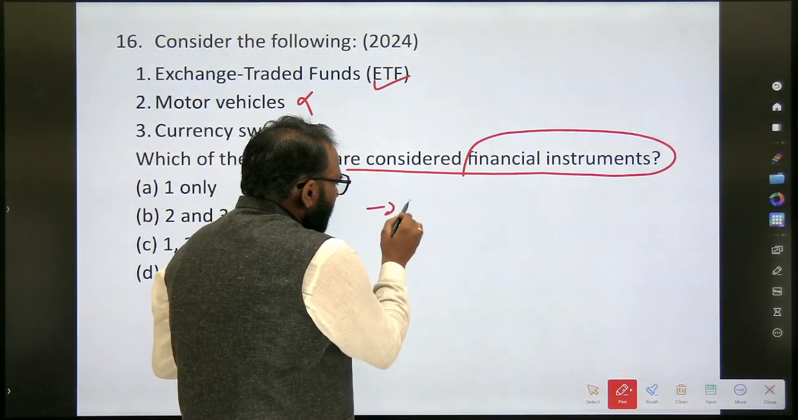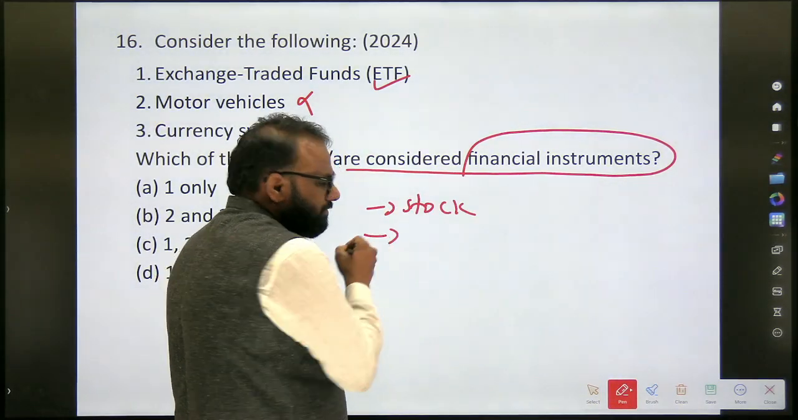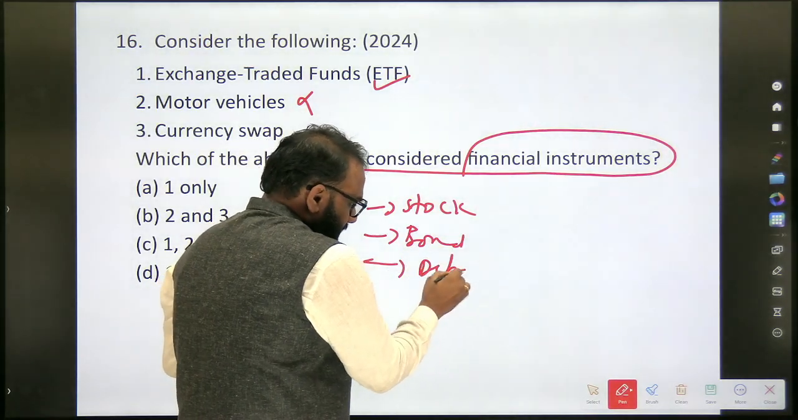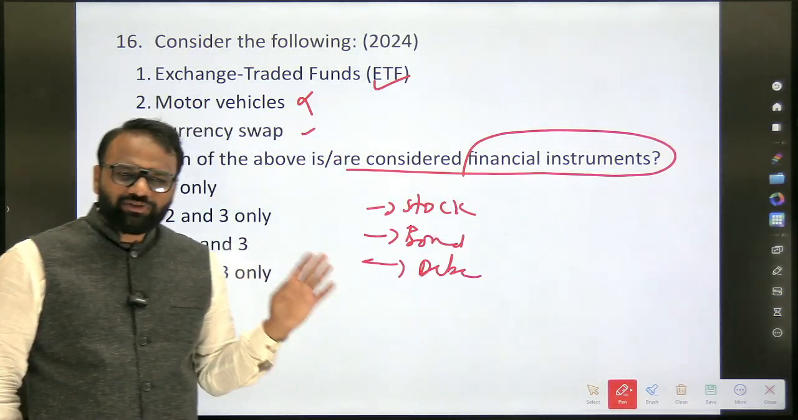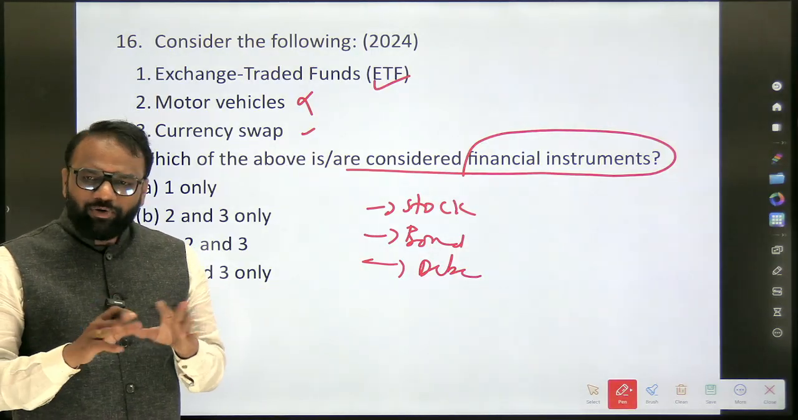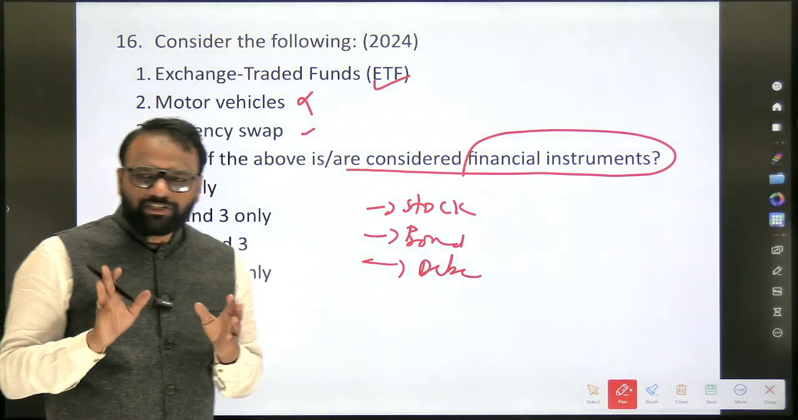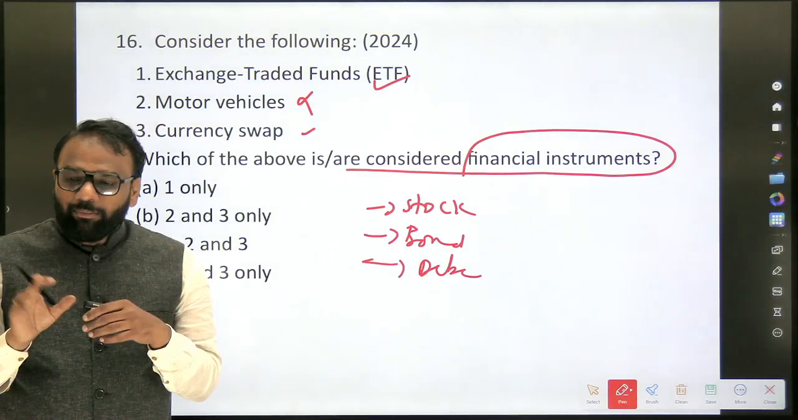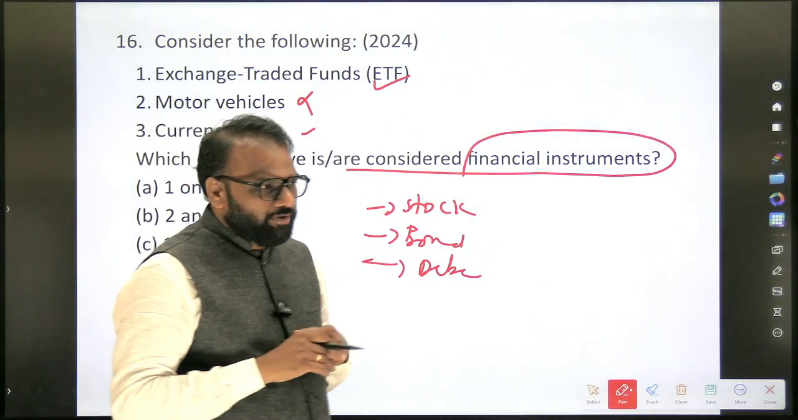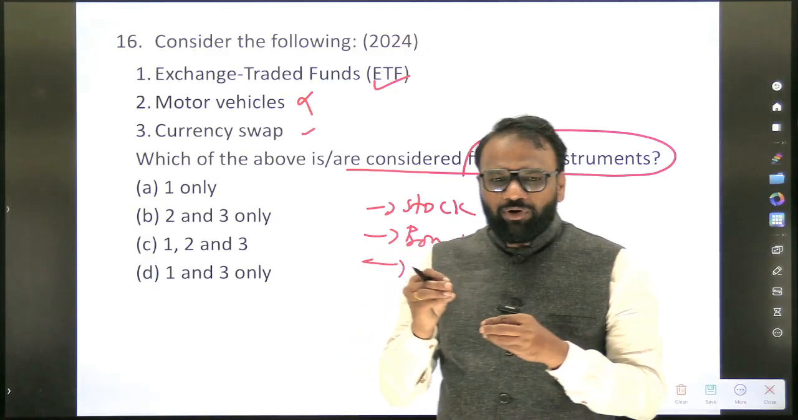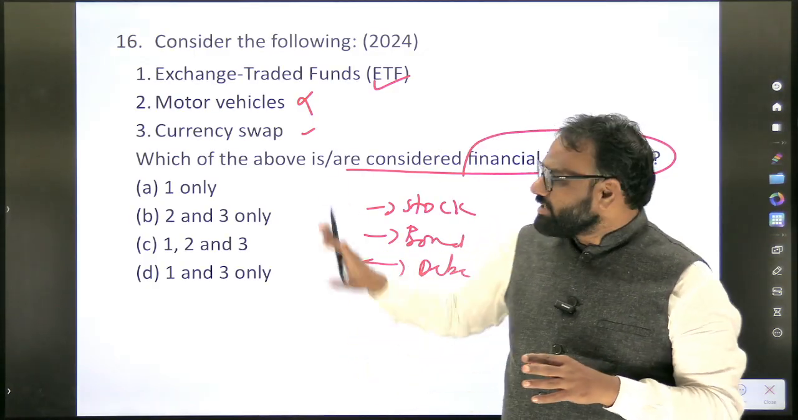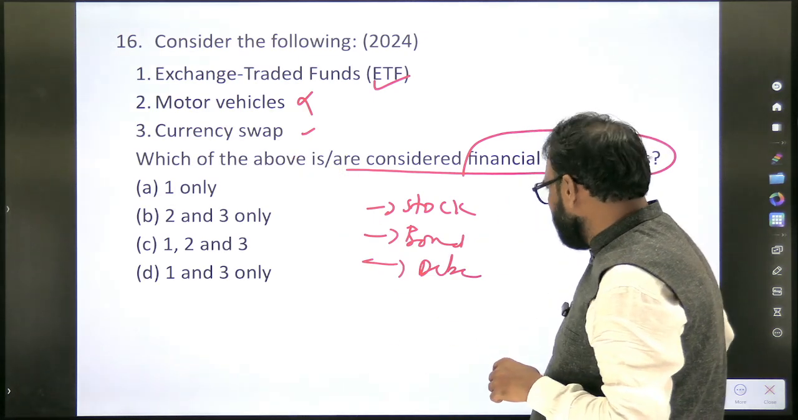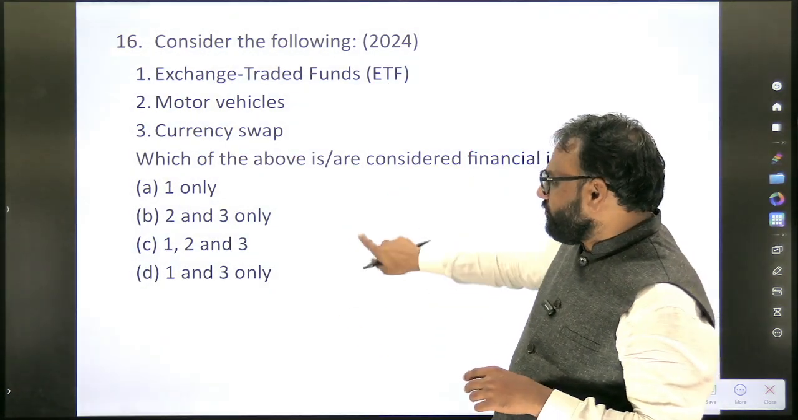Can we call stock an example of a financial instrument? Yes. Bond can be called an example of a financial instrument. Debentures, yes. If you are able to identify these, that is sufficient. A motor vehicle is obviously not a financial instrument. When you sell a motor vehicle, you will get money, but it is not considered a financial instrument. Don't try to jump into the exact definition of financial instrument; it is an application level question. So from this we can conclude that 1 and 3 are part of the answer, whereas motor vehicle is not part of it.